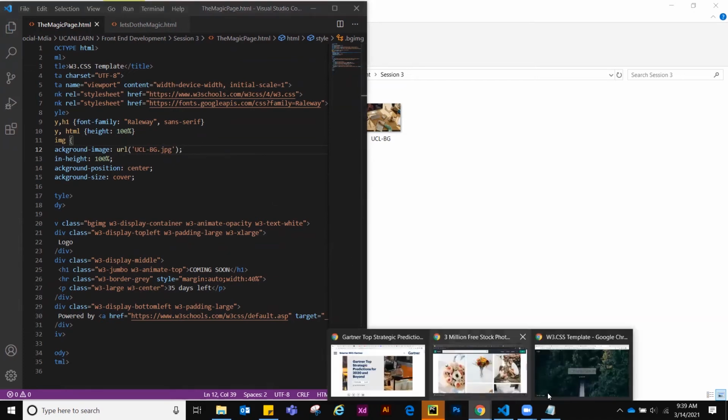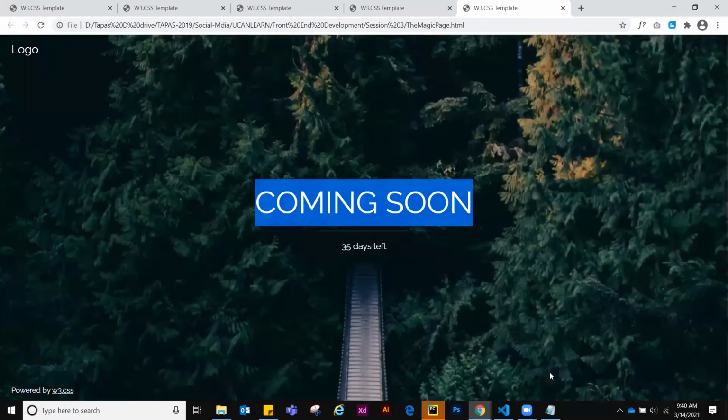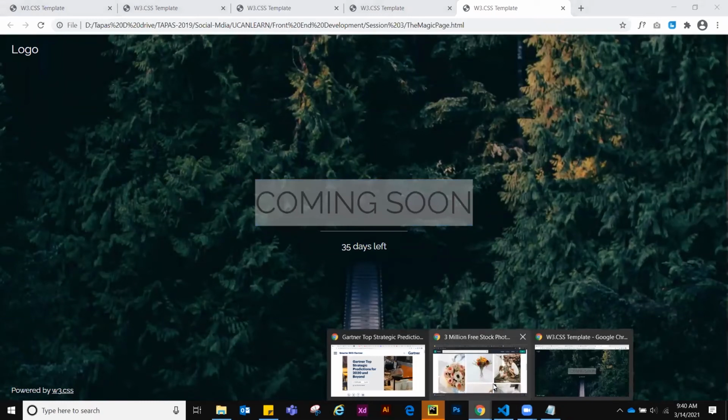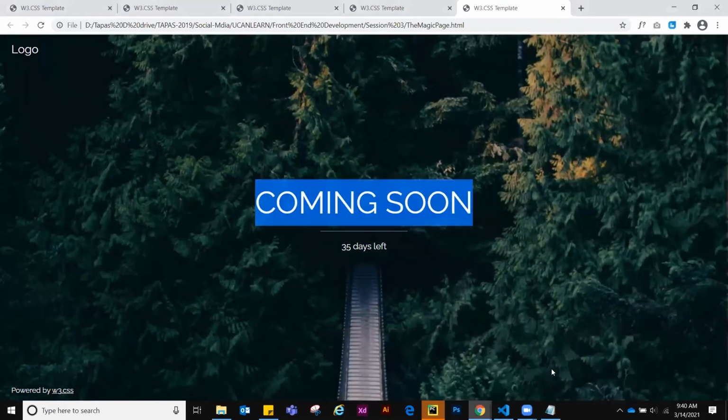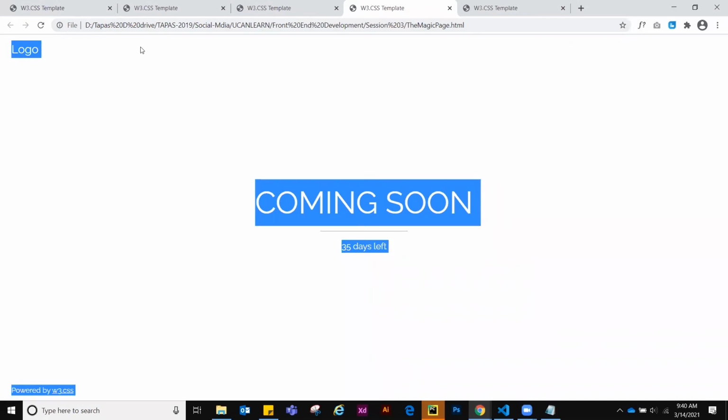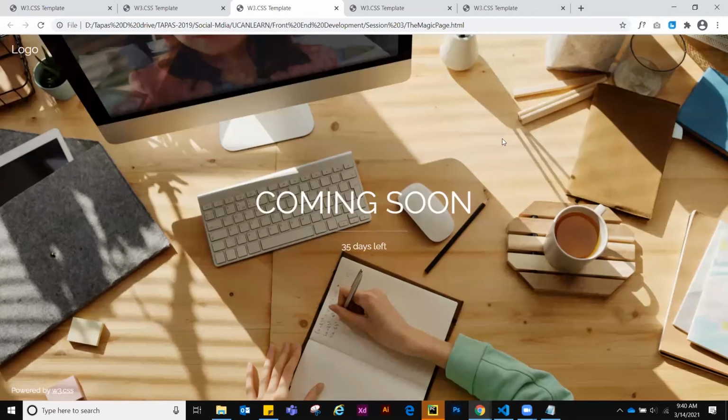Now see what happens. Okay, the magic page.html, the image is showing. Understood, Parimal?